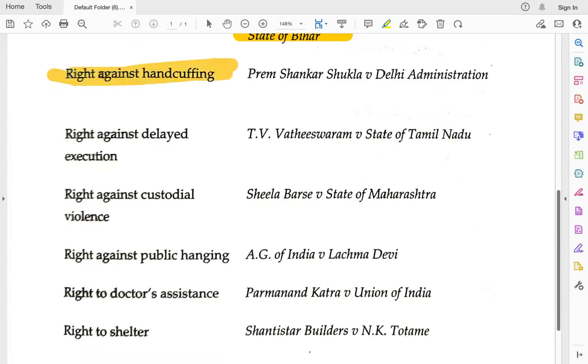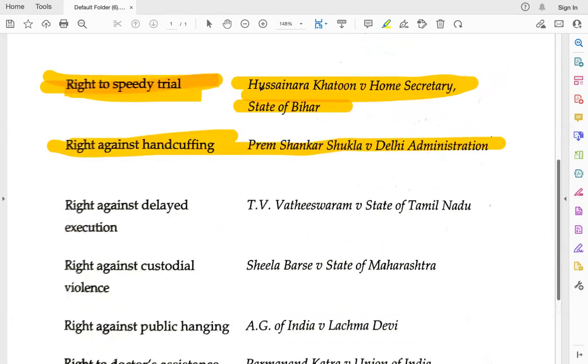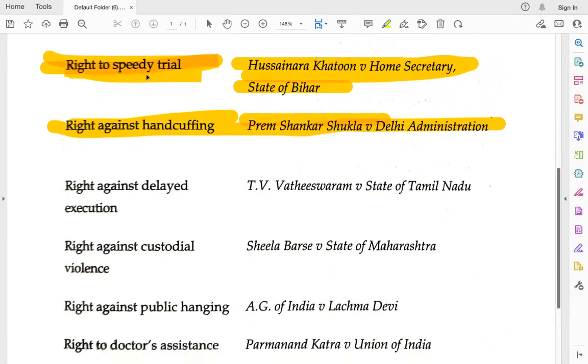Right against handcuffing. This is related to Prem Shankar Shukla versus Delhi Administration. So right against handcuffing was also decided in 1980. You can have right to speedy trial, Hussainara Khatun, and right against handcuffing, Prem Shankar Shukla. Both cases were decided in 1980. You should quote both the cases related to right to speedy trial, Hussainara Khatun, and right against handcuffing,